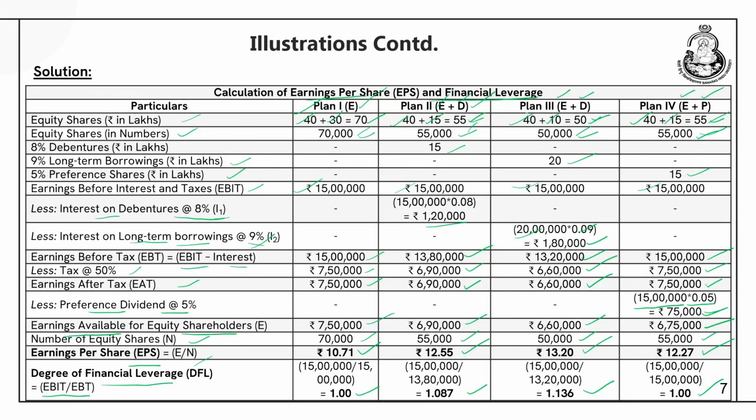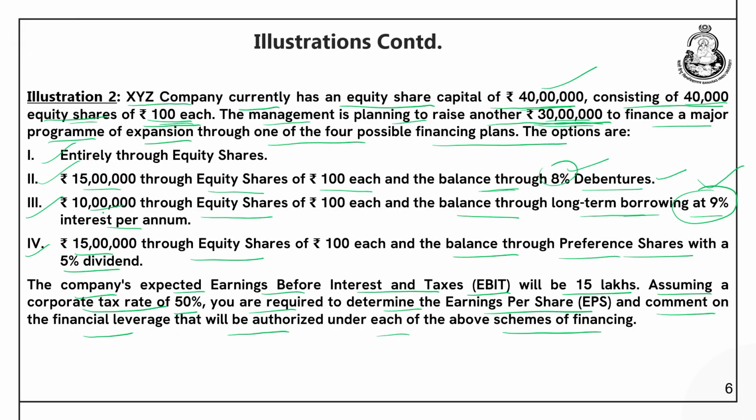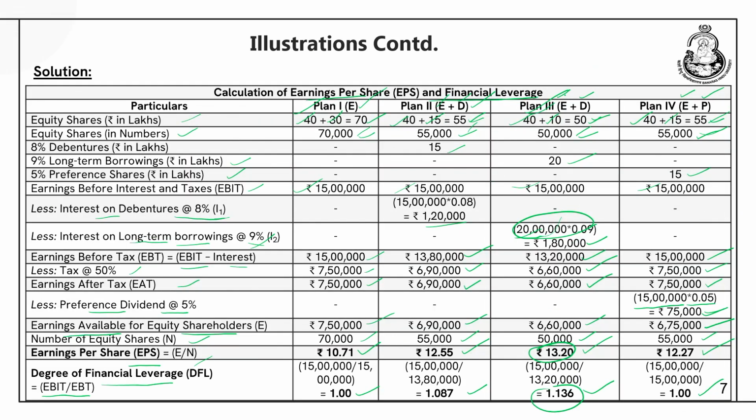So, if you see Plan number 3, if you compare EPS, it is the highest in Plan 3, that is 13.20, and you see the degree of financial leverage is also highest in this case. So, the company should prefer Plan number 3, where it should raise rupees 20 lakhs through long term borrowing. Plan 3 says what? 10 lakhs through equity share and the remaining 20 lakhs through long term borrowing at the rate of 9% interest per annum. This is the best plan for the company as far as the EPS is concerned, right. So, the company should go with Plan number 3.